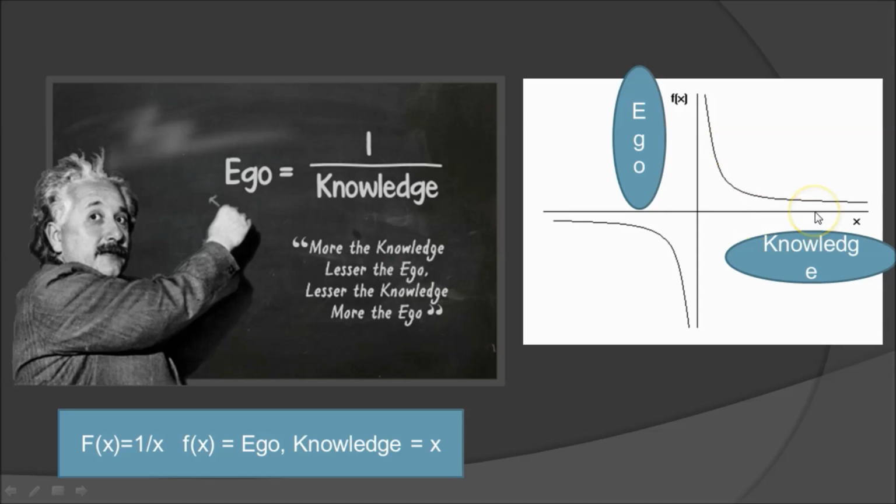On the other hand, if somebody is very knowledgeable, scientists and so on, the more they know, the more humble they become, because the more they learn, the more they realize they know almost nothing. That's basically almost a universal thing all learned people share. So, based on this, Einstein came up with this simple semi-joke formula, and the reciprocal equation can be represented visually like this.